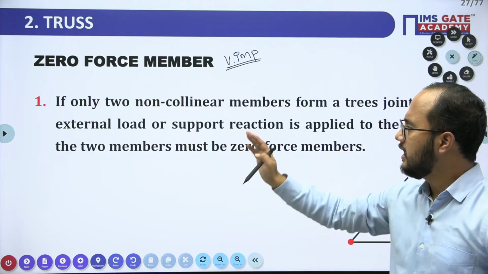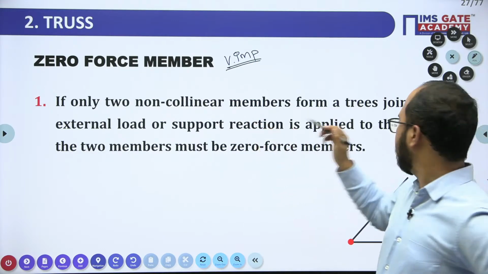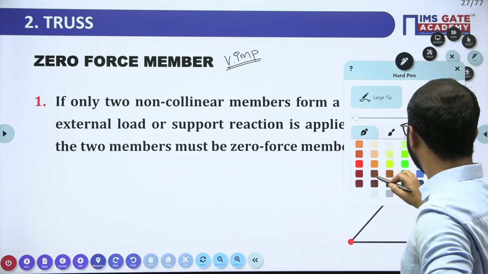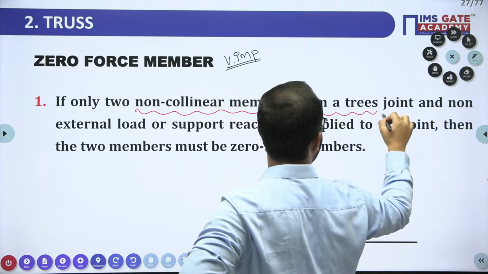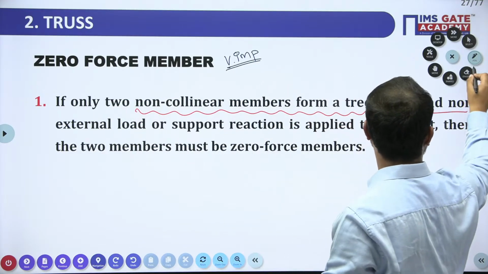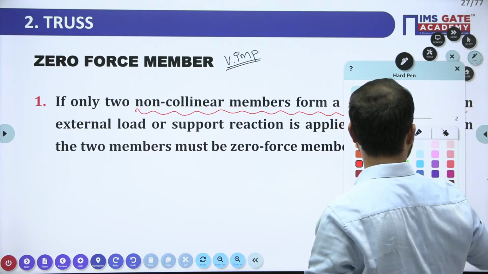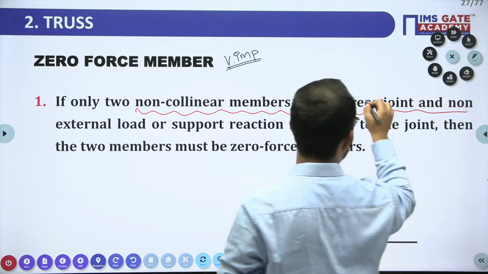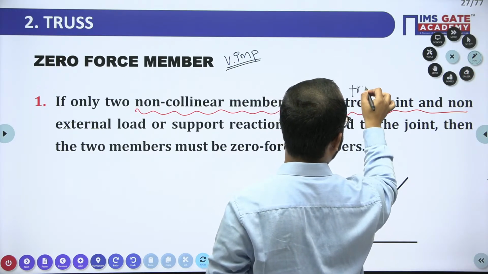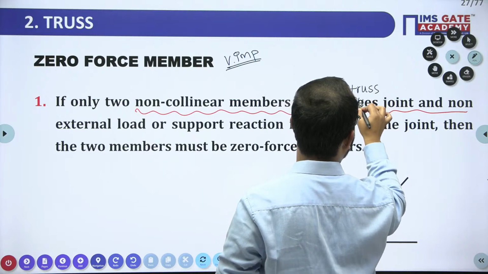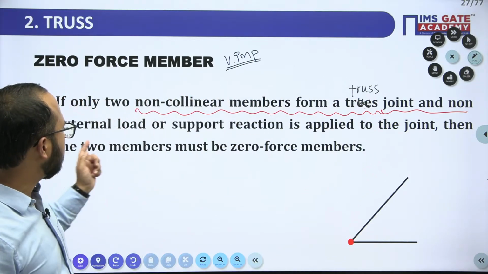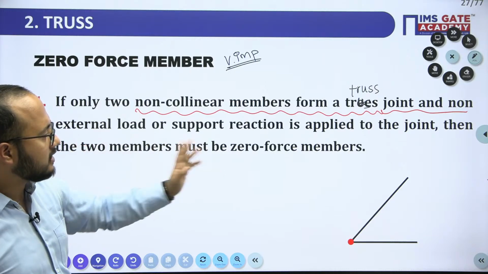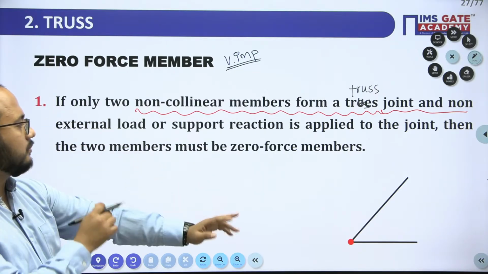Okay, now see, just try to focus on the words here. If two non-collinear members form a truss joint, then you will get, see, this is the truss we are having. If no external load or support reaction is applied to the joint, then the two members must be zero force members.